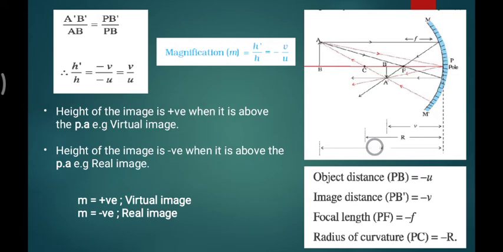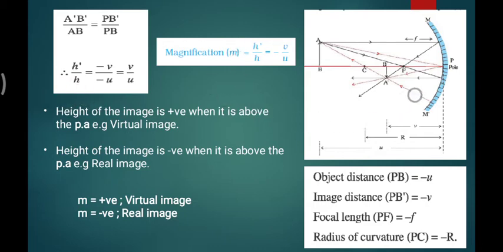Generally, we see the object as upward, and the upward direction is positive, which we saw in the earlier discussion. So h is positive because it's upward.